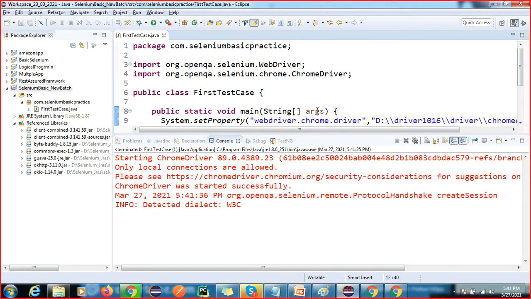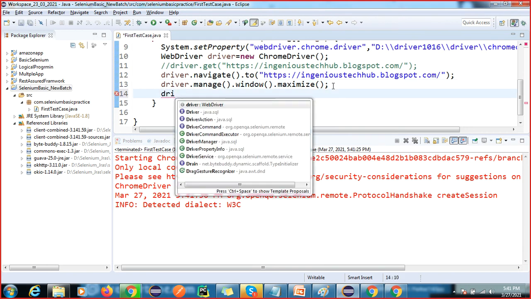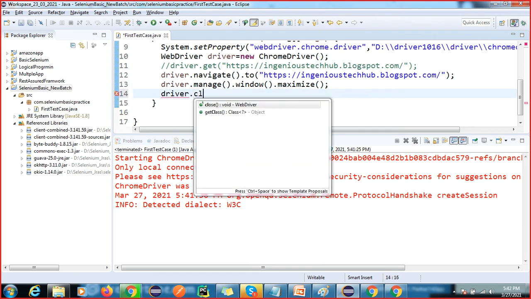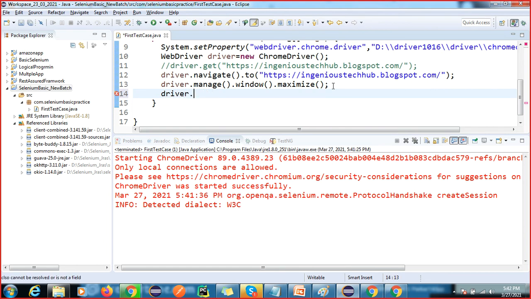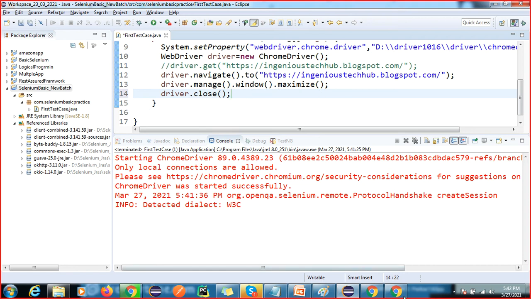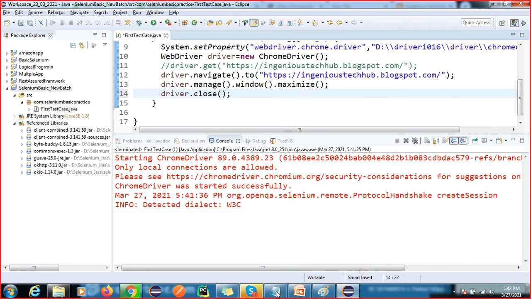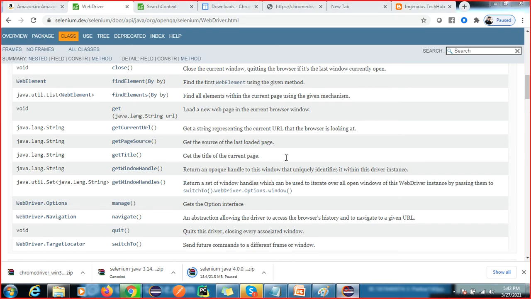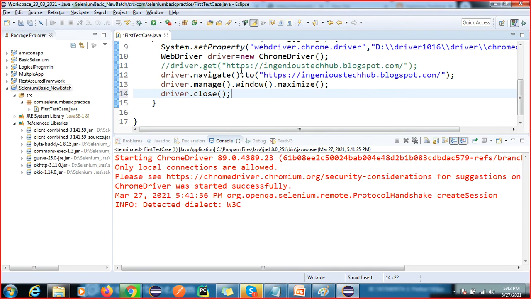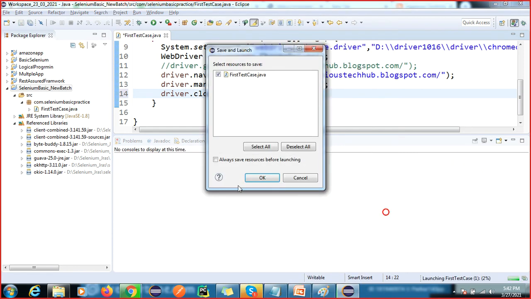How to close this? We have a method called driver dot close. You can see we have the method called close. Before it was not closing, right? I was closing this manually. So now I will close this browser as well. Let me run this.